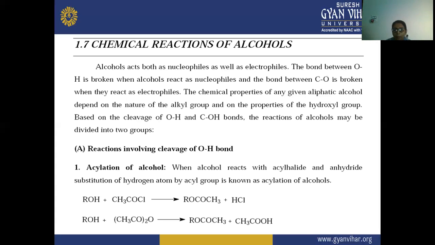In the aliphatic alcohol there are two things: one, the OH group is attached, and the second, there is a hydrocarbon chain, meaning there is an alkyl group chain in that compound.